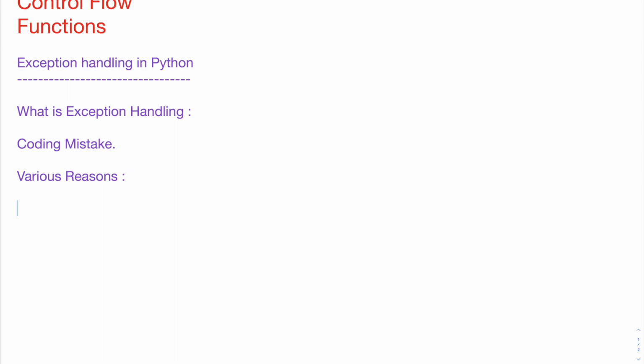Now, what are the primary reasons? The first one is very simple: syntax errors. What are syntax errors? As the name signifies, it is an error where the code is not valid syntactically. There is a grammar for each language, and for Python also there is a grammar. If you are calling a particular method, you have to use small braces. If you are writing a code block, you have to start with a colon. Those are the Python syntax.